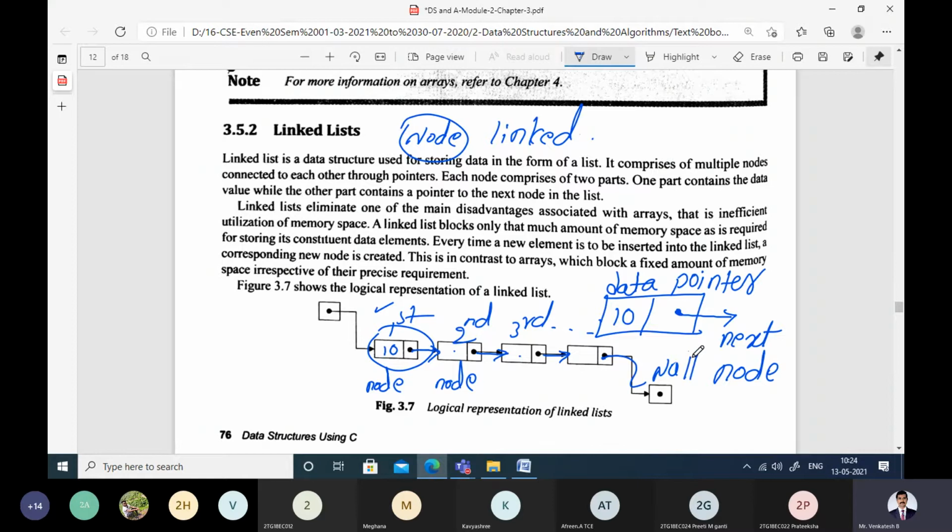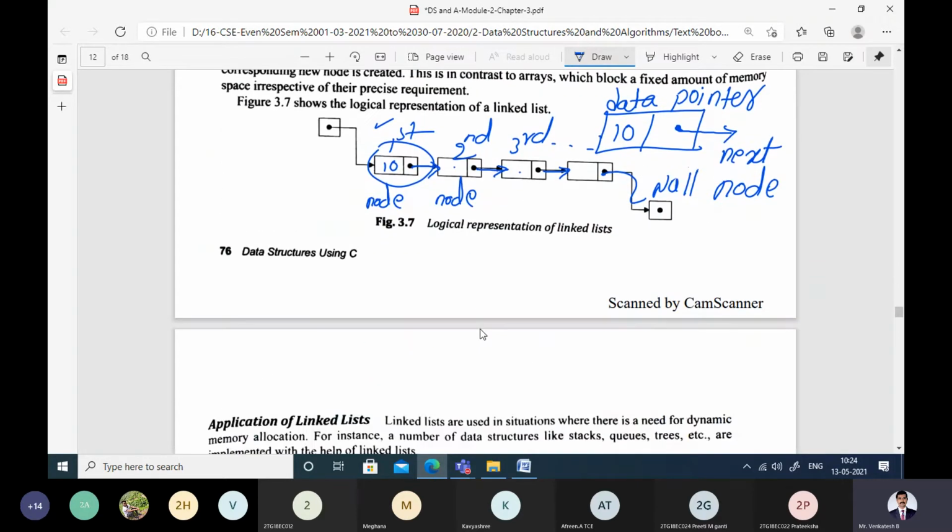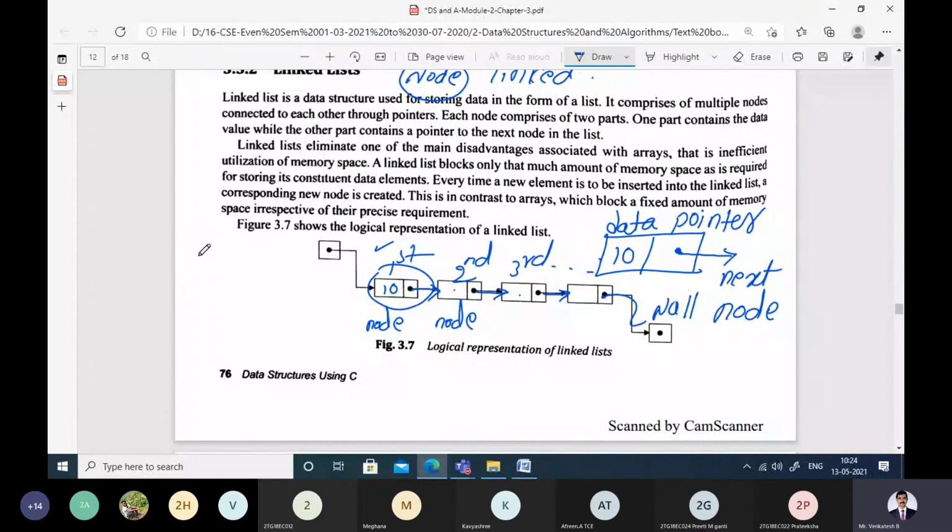So why we use linked list on top of arrays is, when you declare int array of 10, 10 different memory locations will get reserved. 1, 2, 3, 4, 5, 6, 7, 8, 9, 10. Now assume that you have reserved 10 memory locations and you are using only two, and all these are being wasted.